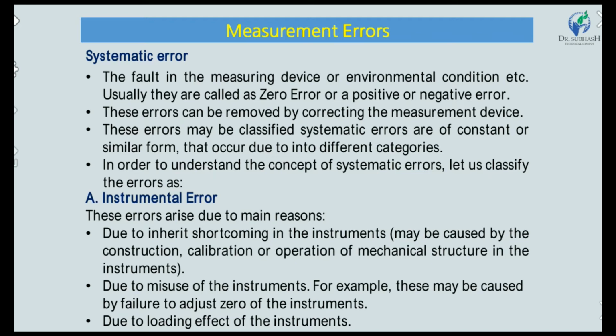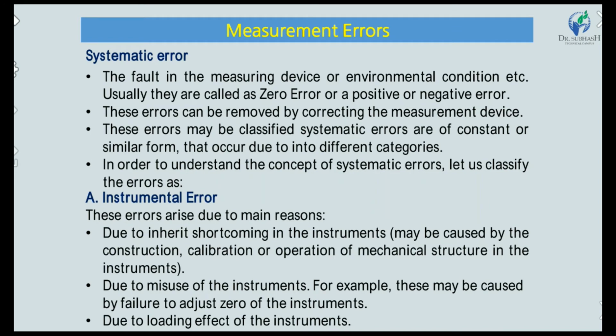Usually these are called zero error, positive error or negative error. This error can be removed by using a correct measuring device. If we use the correct measuring device, the error will be eliminated.